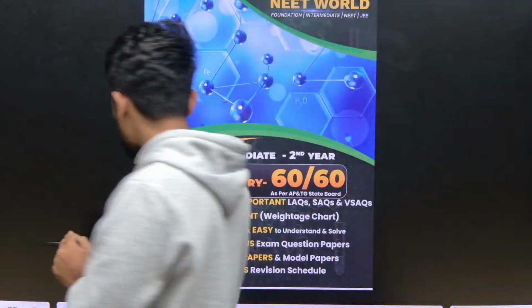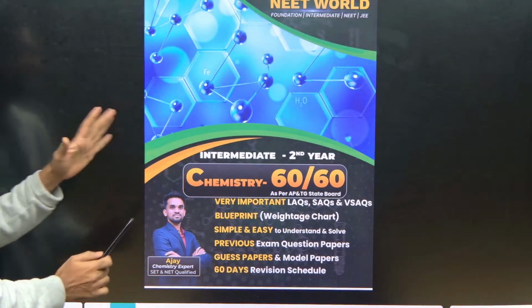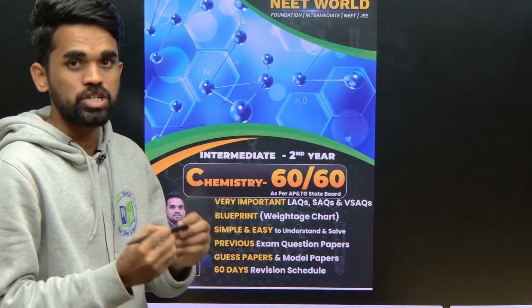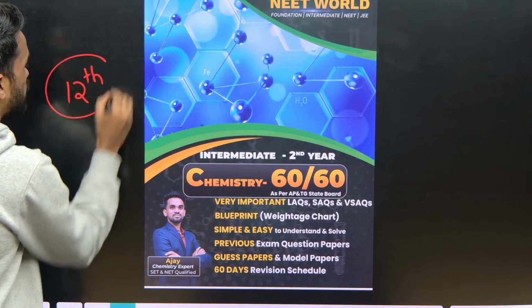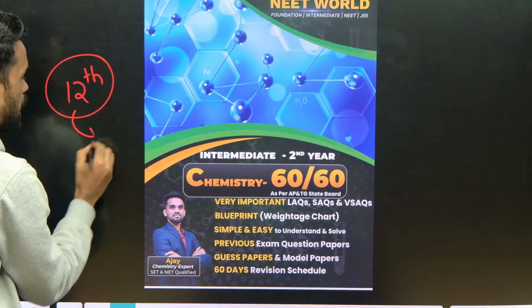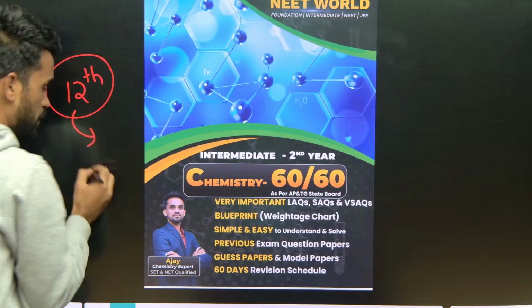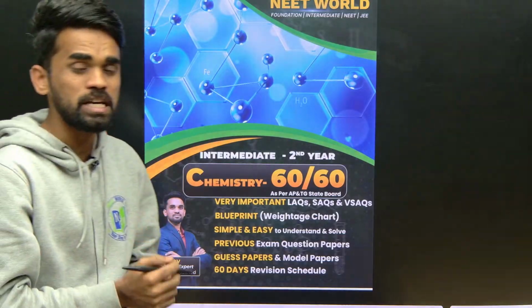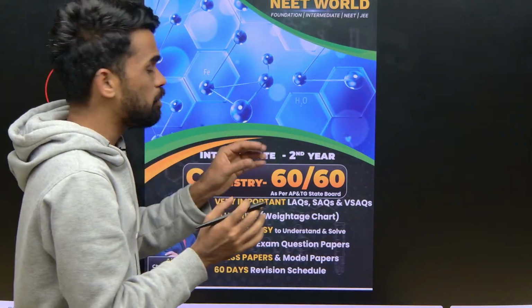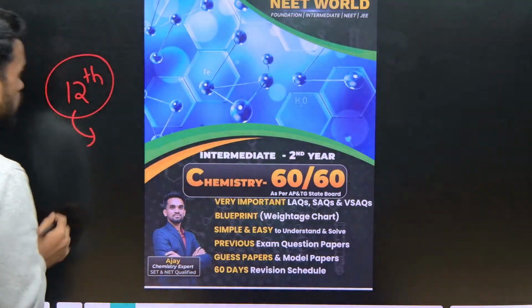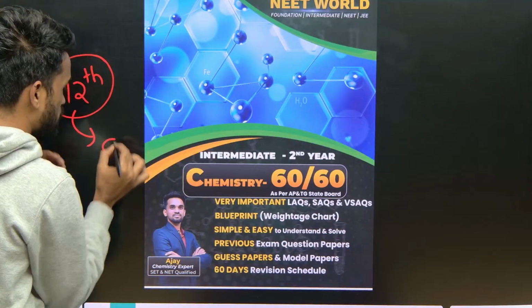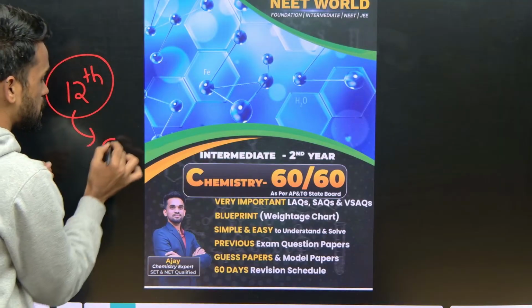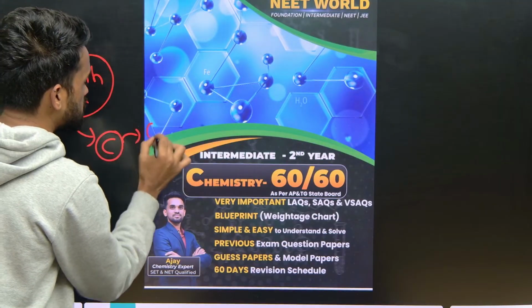So in these sessions we are covering IPE questions for class 12th as well as class 11th, for both Telangana and AP students. For chemistry, maths, physics and biology, we are covering all the important questions to score full marks. For example, in chemistry you have 60 marks, right? So these sessions are helpful for scoring 60 out of 60.